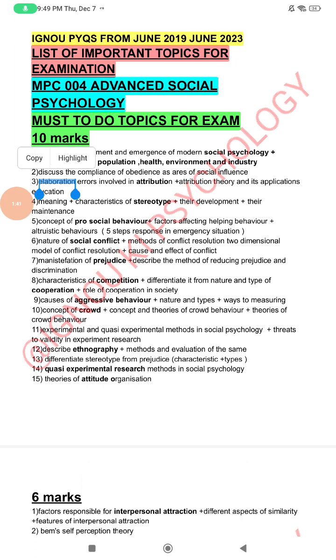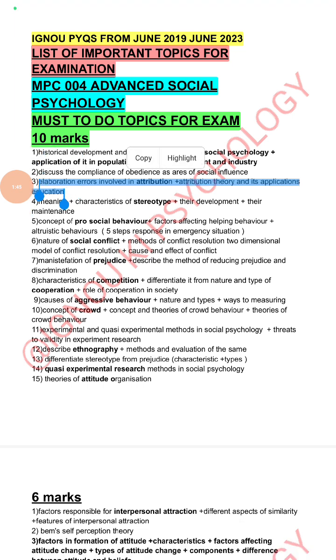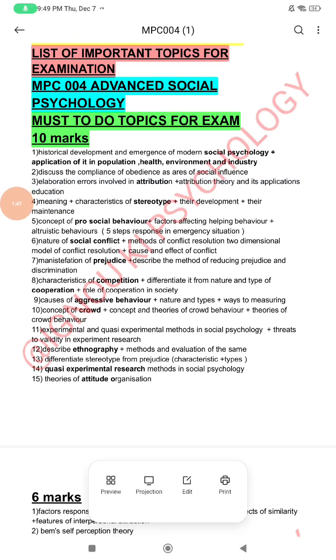Question number 3, elaborate errors involved in attribution theory and its application in education. In this question, first of all, you have to define what attribution is. Basically, it is the process of inferring the cause of events or behavior. Then further you have to write the errors involved, like actor-observer bias, fundamental attribution error, self-serving bias, etc. You have to address this.